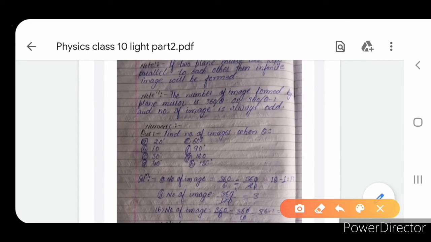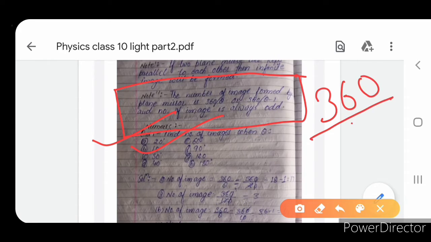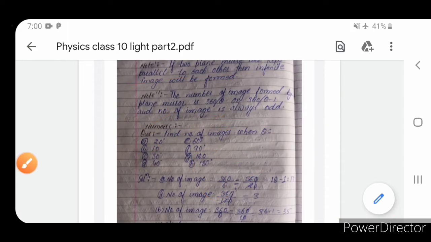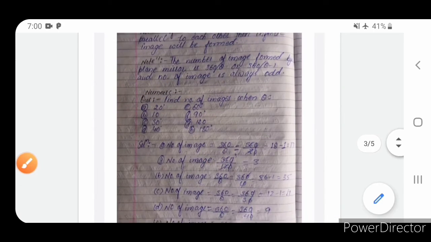Now, the number of images formed by a plane mirror is always an odd number. This is very important for numerical problems. The formula to find the number of images formed in a plane mirror is 360 by theta, where theta is the angle of the incident ray or the angle by which we rotate the mirror.